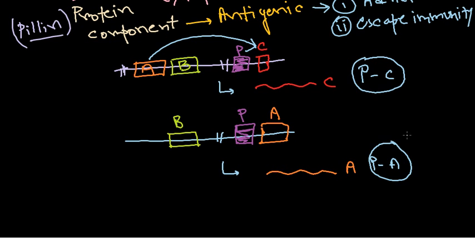Now again, if the immune system makes a battle strategy against protein A, it will switch protein A to protein B and other proteins like that. So this kind of gene switching is a very important concept in Neisseria. That's why fighting Neisseria using different antibiotics is very difficult, because gene switching is always there.